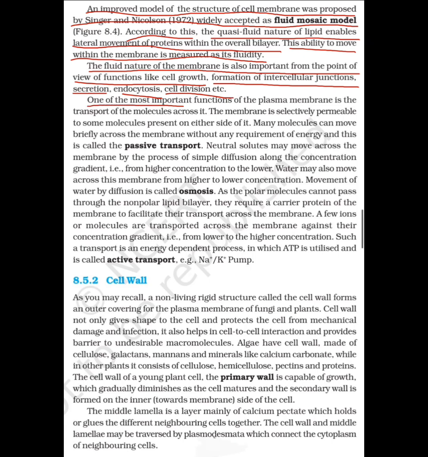One of the most important functions of the plasma membrane is the transport of molecule across it. The membrane is selectively permeable to some molecule present on either side of it. Many molecules can move freely across the membrane without any requirement of energy, and this is called passive transport.